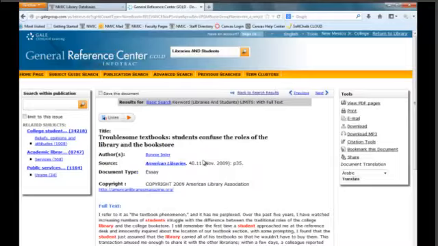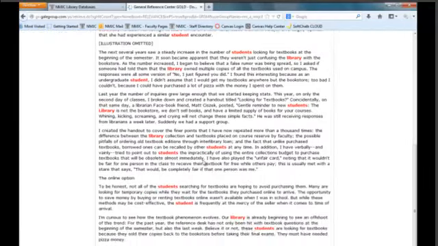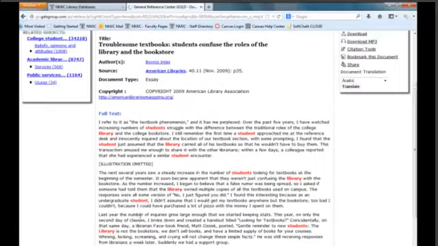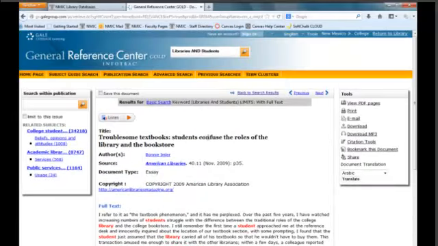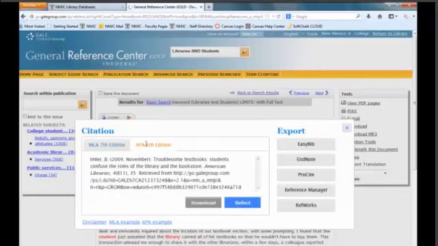Once the article comes up, you'll be able to scroll down and see your keyword highlighted in red anytime it occurs within the article. The source citation is given in MLA format at the bottom if needed. The other way to access this citation is in the Tools on the right-hand side of the page. In addition, we have the option to view the pages as a PDF, to print this article, or email it. We can download it for a flash drive or download the audio file. Our citation tools give us the option of MLA format or APA format.